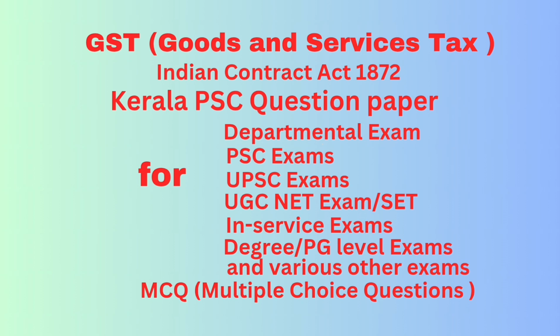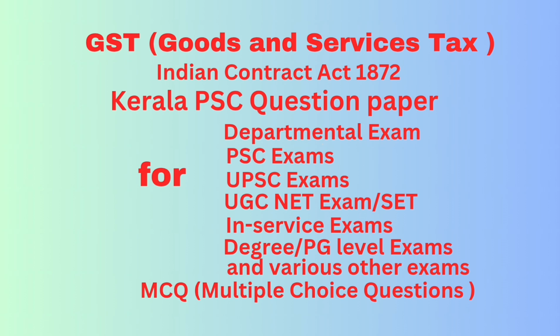Consent is defined as answer two or more persons are said to consent when they agree upon the same thing in the same sense. Question number 97. X and Y agree to deal in smuggled goods and share the profits. X refuses to give Y's share of profit. In this case, answer Y has no remedy as the contract is illegal.